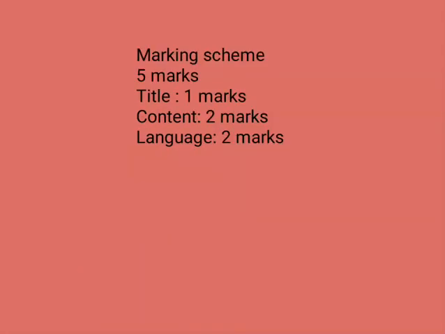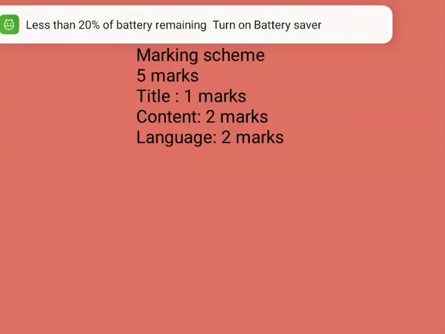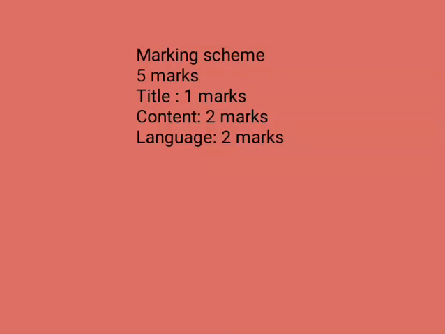Now let us see the distribution of the marks in information transfer, that is from non-verbal to verbal. From the given graphic, when you are turning that into a passage, you should give a title, and if a correct title is given, definitely you will grab 1 mark. Now about the content, whatever the total information is provided in that graph, pie diagram, or tree diagram, you need to cover all those points while transforming it into statements.